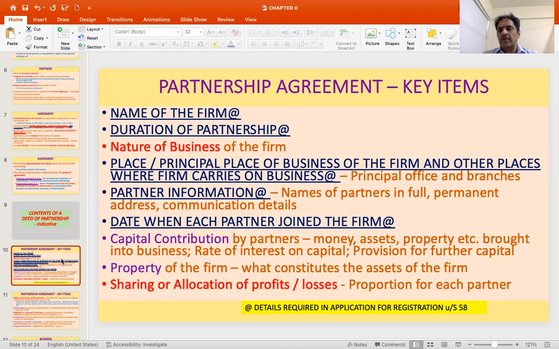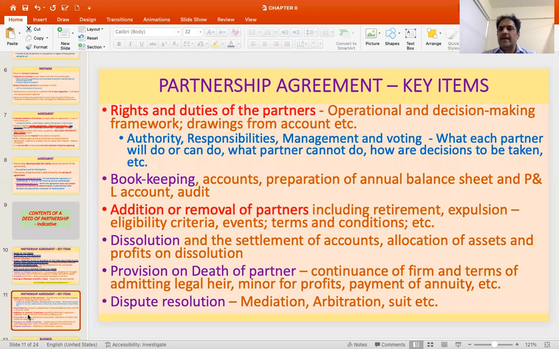Then creation of something more from these assets or utilizing them for the business also makes the treatment of them different. So from that point of view, you can bring in clarity in this regard. Then sharing or allocation of profits or losses, the proportion for each partner is supposed to be indicated for clarity, because that's an essential element of a partnership relationship. Then in the partnership agreement, the other important aspect is the rights and duties of partners.